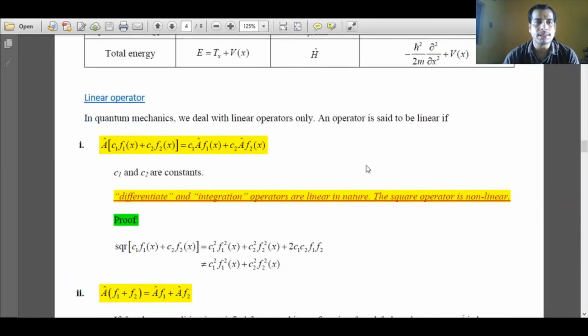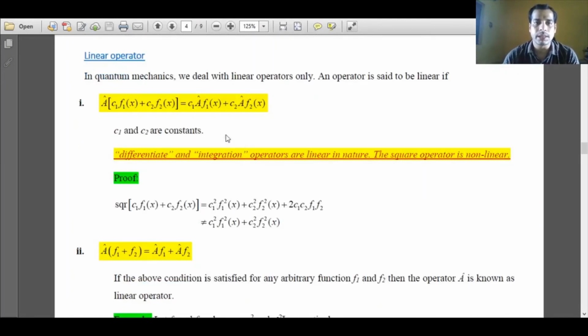Now, what is a linear operator? These are the two conditions of a linear operator; they are essentially one and the same. Suppose there is an operator A and two functions, each multiplied by constant coefficients C1 and C2. If this condition is satisfied, then we call that operator A a linear operator. C1 and C2 are constants. Differentiation and integration operators are linear in nature, whereas the square operator is non-linear.